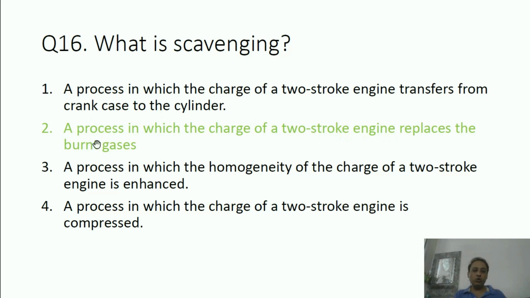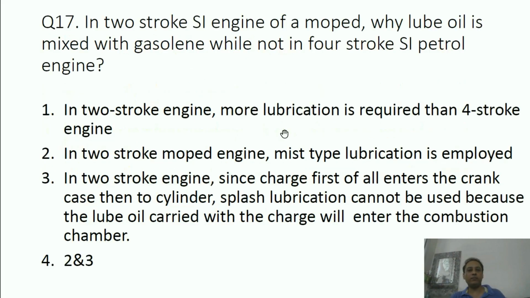What happens? In two-stroke engine, first of all, the charge enters the crankcase and from there it goes inside the cylinder on the piston top. So when it goes inside the cylinder, at the same time it replaces the burnt gases, means going inside the cylinder as a fresh charge, as well as the burnt gases are replaced by that incoming of the charge. So that process is what is called scavenging.